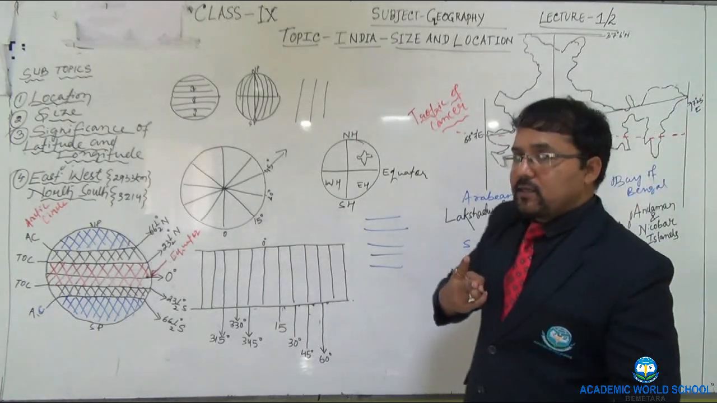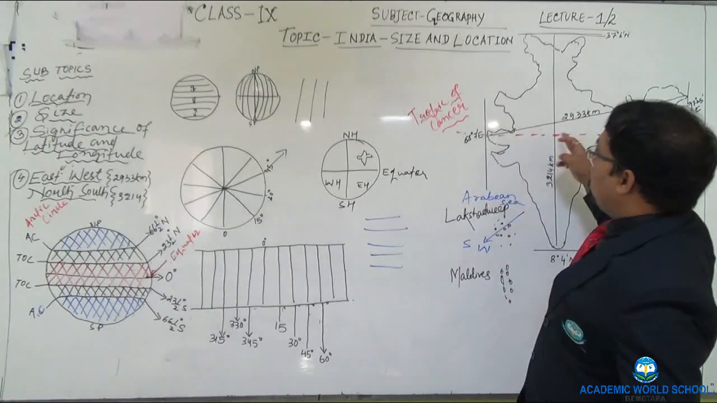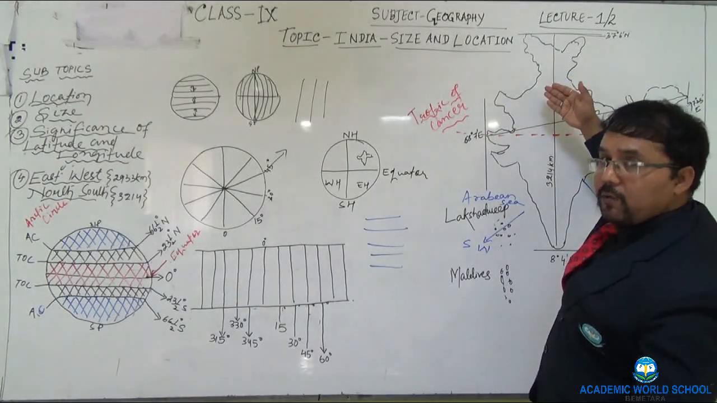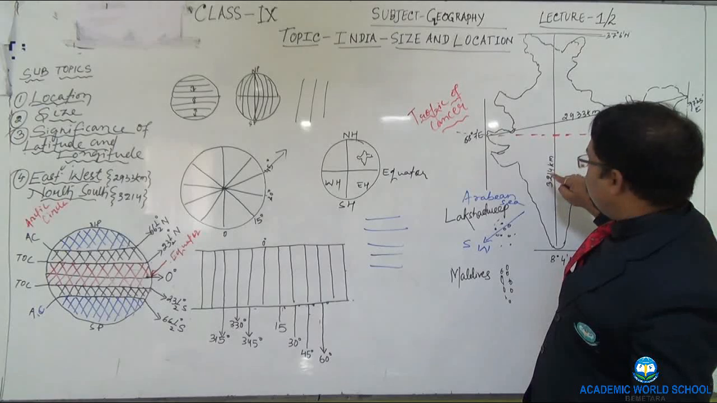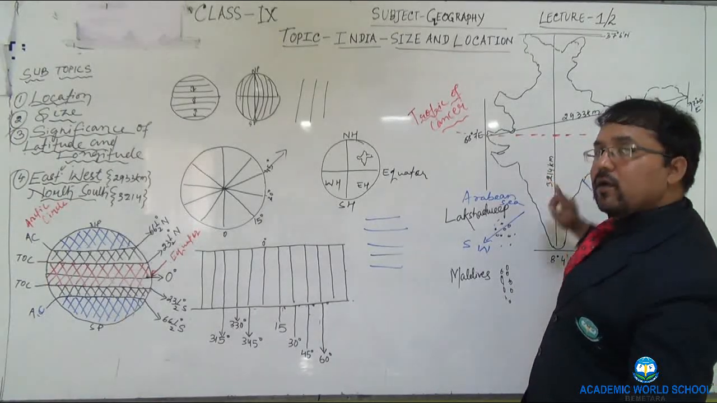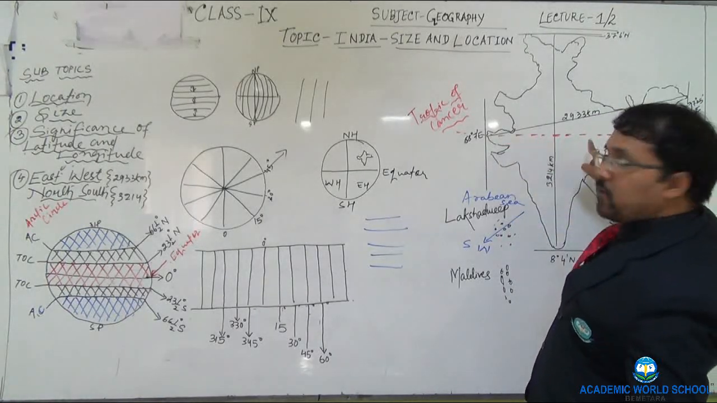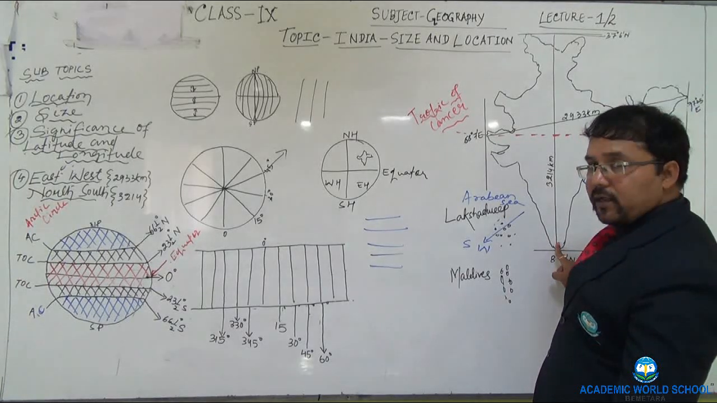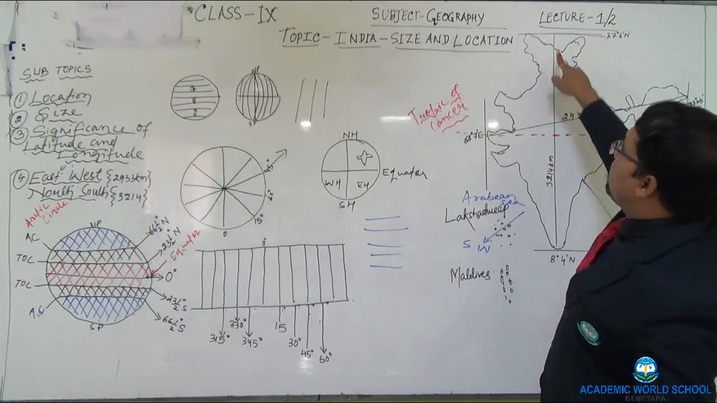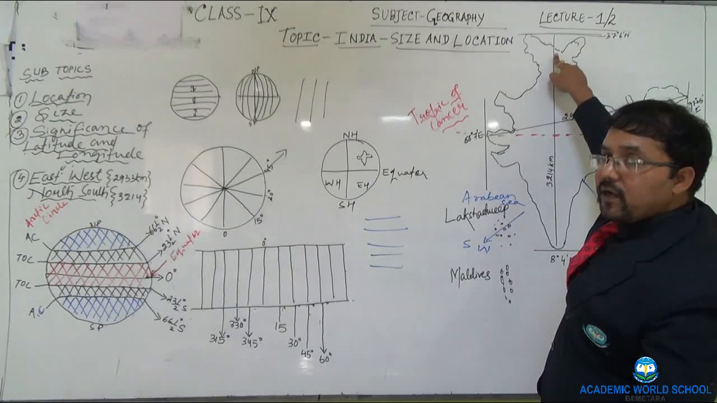So I mentioned two points here. One, because of the Tropic of Cancer, the northern half of India has a subtropical climate and the southern half has a tropical climate. And because of the Tropic of Cancer, the difference between day and night is not felt here, and here the difference between day and night is felt.